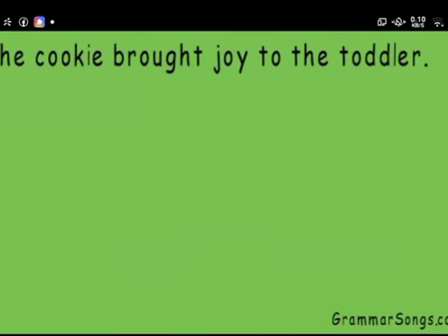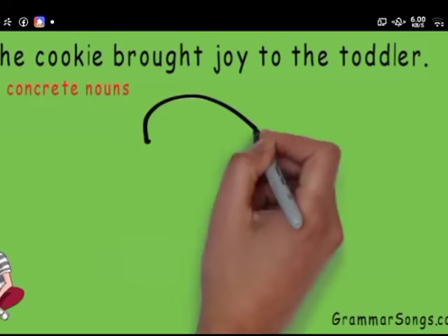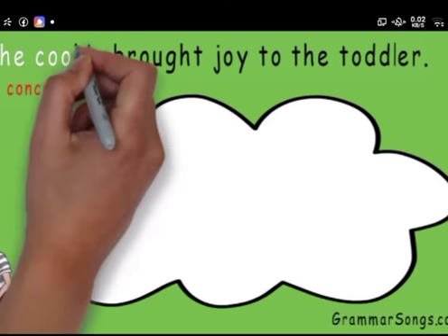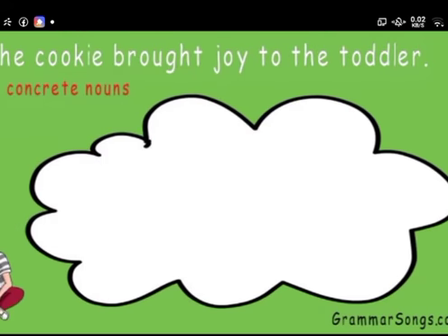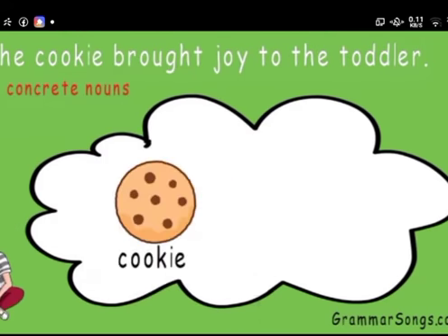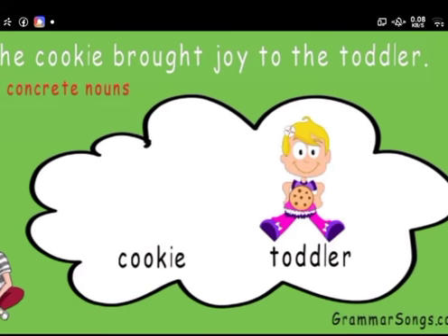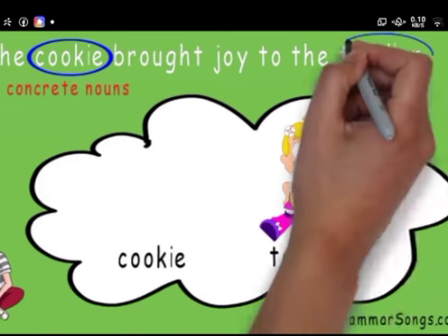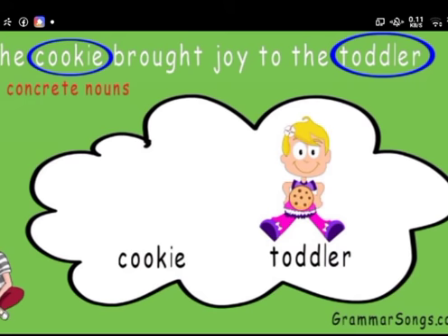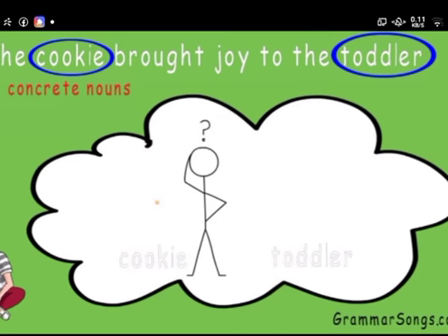The cookie brought joy to the toddler. First, let's look for the concrete nouns. Concrete nouns form a picture in my head when I read. The cookie brought joy to the toddler. I get a picture of a cookie and a toddler. A cookie is a thing, and a toddler is a young person. The cookie brought joy to the toddler. Things and people are basic concrete nouns. We can circle cookie and toddler since they're nouns. But are there any other nouns in this sentence?